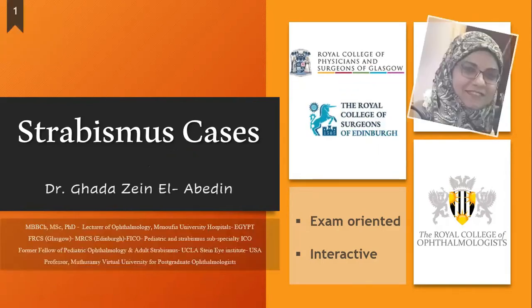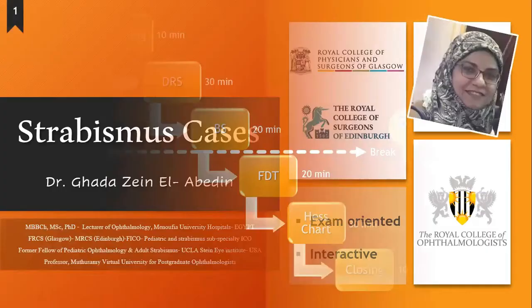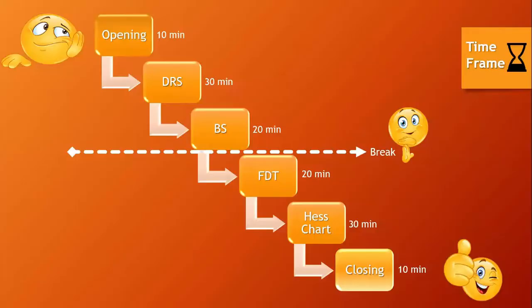All right, this is the first part, and this is a time frame, but because this is an interactive lecture, we'll probably finish Duane retraction syndrome in this meeting. So we have opening slides, and then we will talk about Duane retraction syndrome.